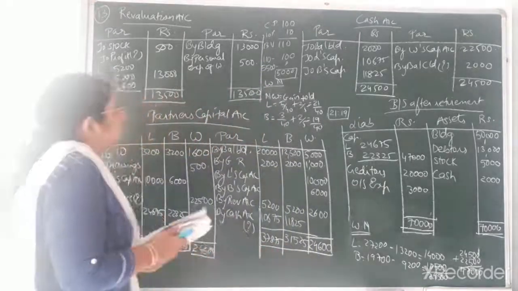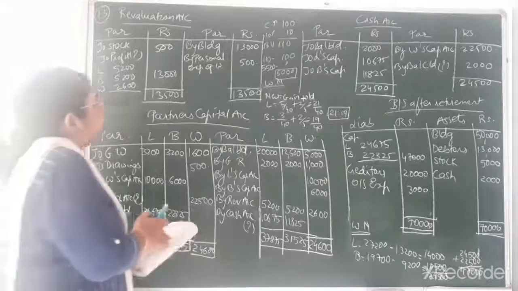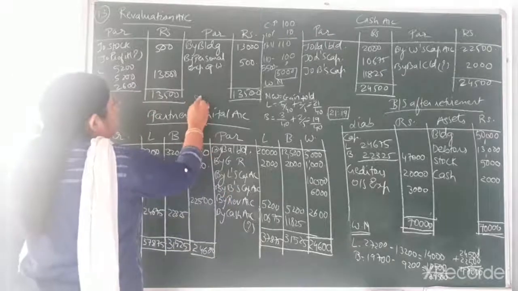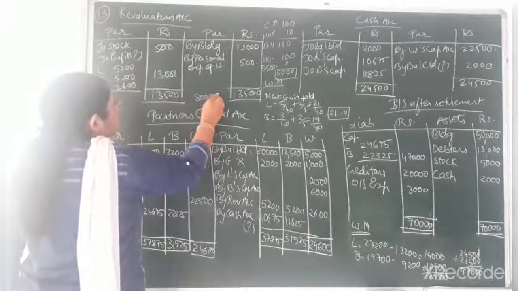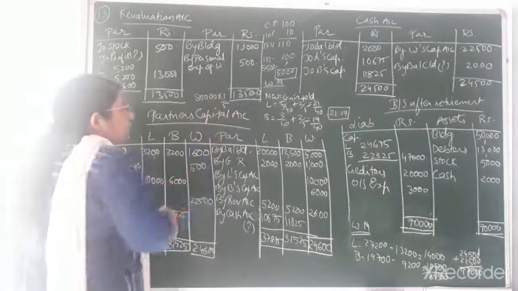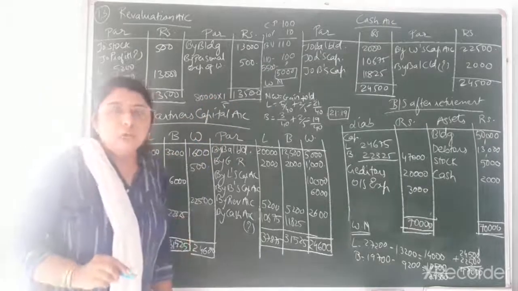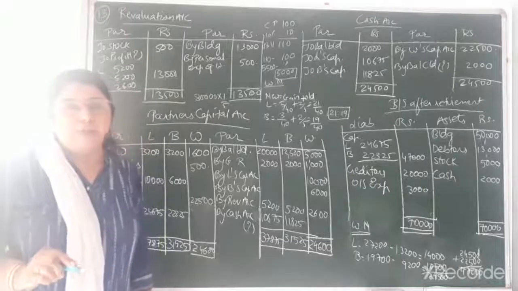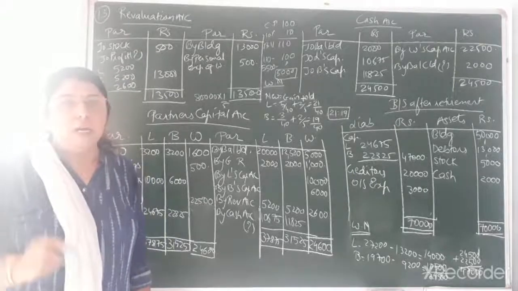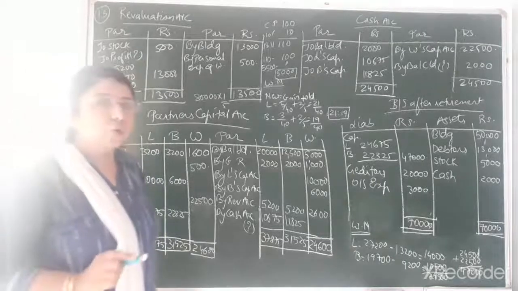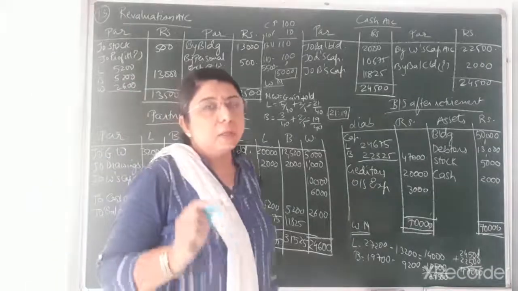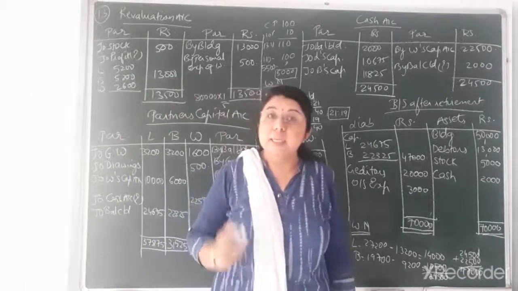So 80,000 is the goodwill of the entire firm. Out of 80,000, what is the share of the retiring partner? That is 1 by 5, because the ratio is 2:2:1. So 80,000 multiplied by 1 by 5 would come to 16,000. Now that 16,000 is to be distributed amongst the continuing partners in their gaining ratio.